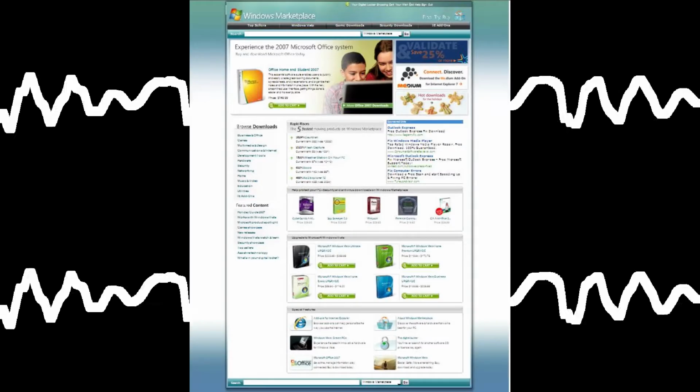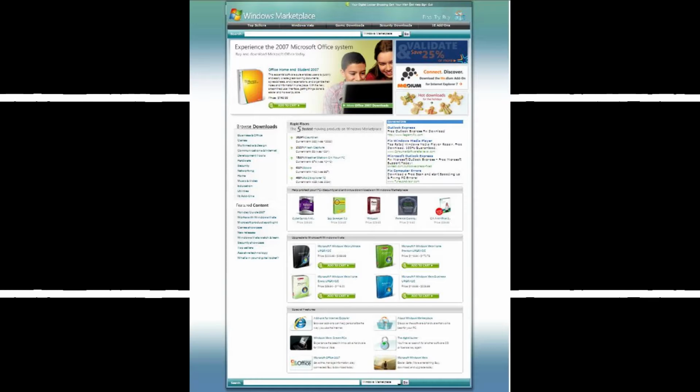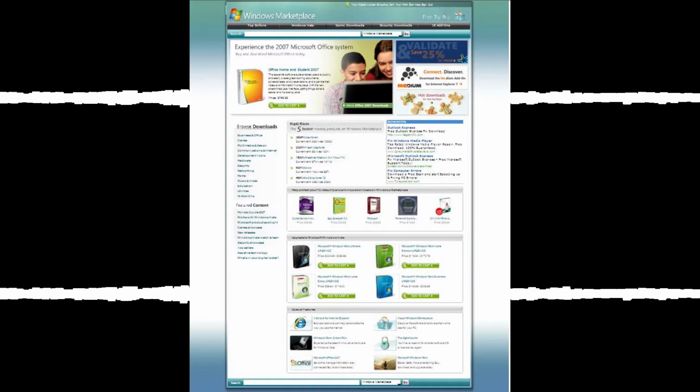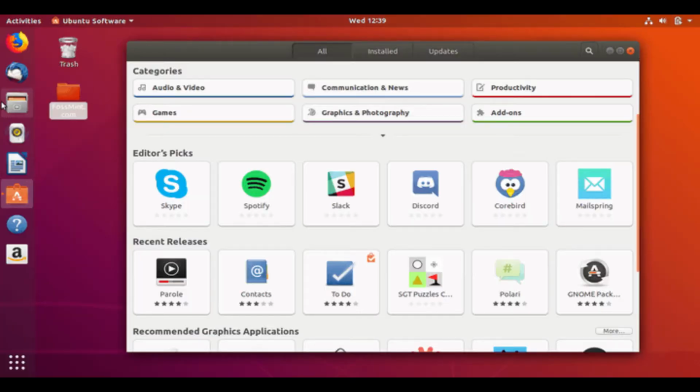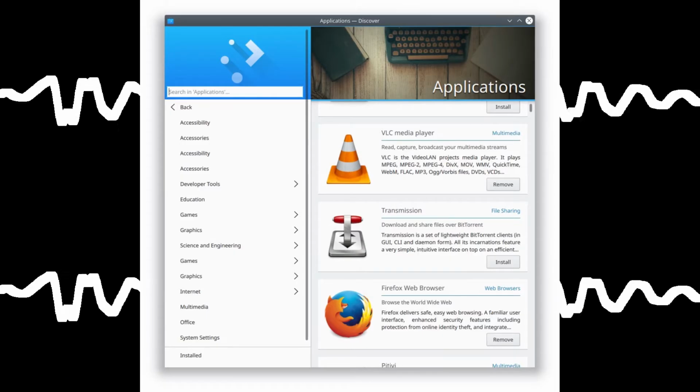Microsoft did release the Windows Marketplace in 2004, however, it didn't come pre-installed with Windows, and many people didn't know it even existed, including me until I researched this video. Fortunately, the Ubuntu Software Center has since been discontinued and replaced with the GNOME Software Center and the Discover for KDE.